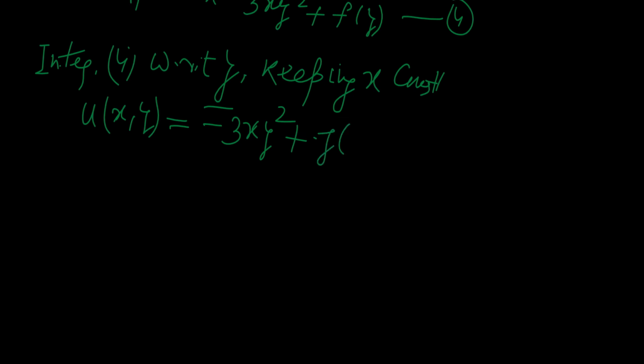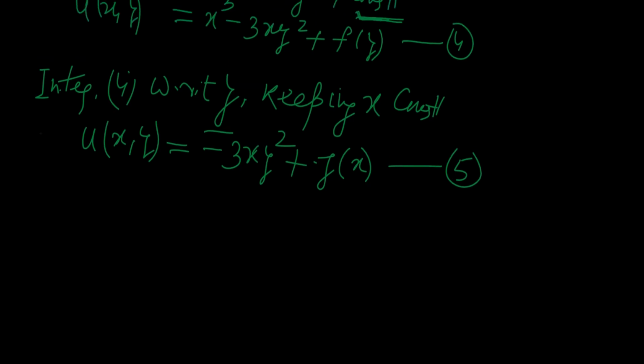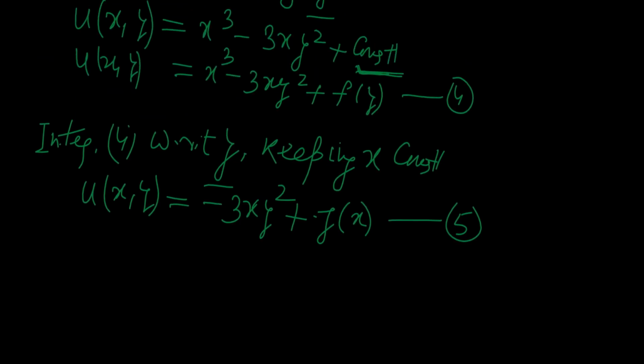This is g of x, and say this is equation number 6. In fact, this is equation number 5, and this is equation number 6.